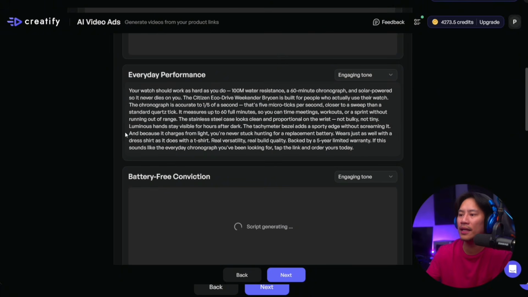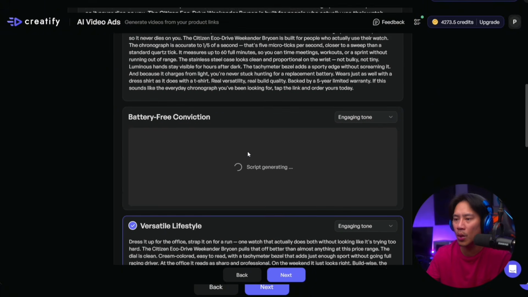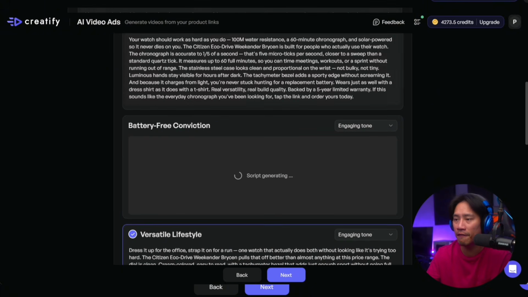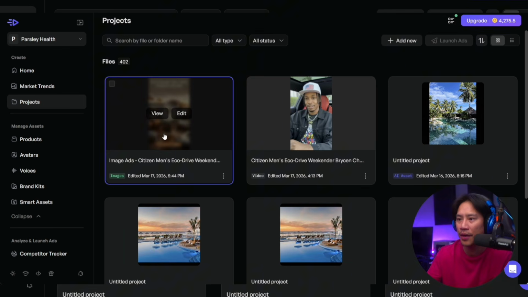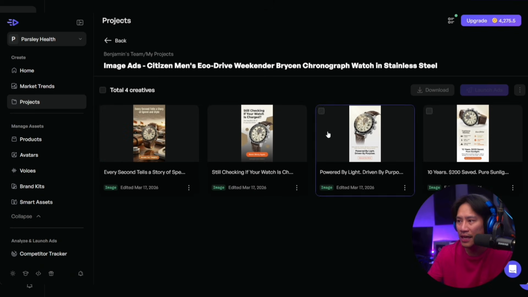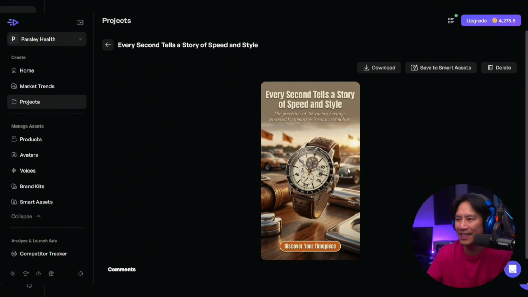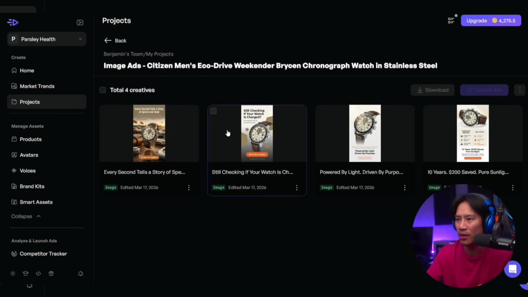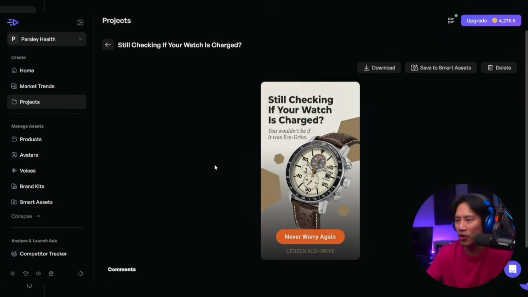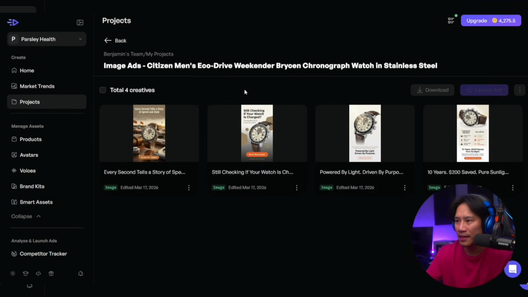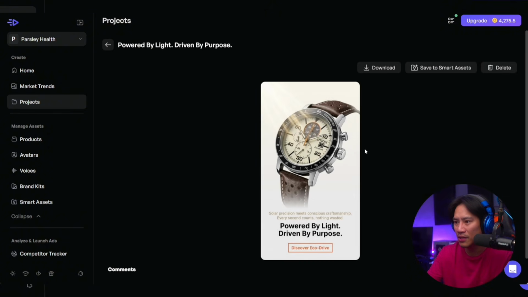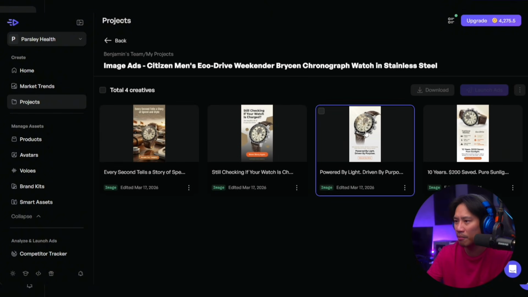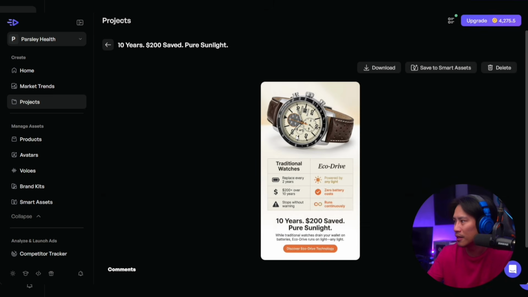While it is generating the script for solar reliability and battery-free conviction, I noticed that our image ad is already all set. So we have 4. Look at that. Oh my goodness. So this is one. Okay, I love it. I mean, the color combination and all that. You also have this. Now this one, I don't like that much, but I like this. Let's look at this one.